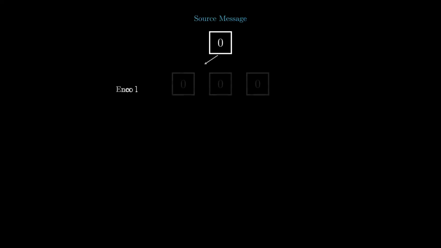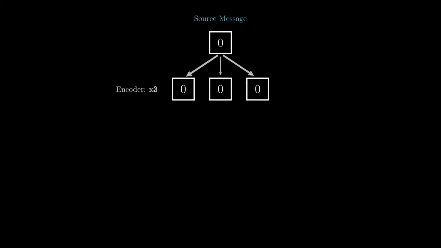To understand how we fight entropy in communication, let's look at the simplest strategy, the repetition code. Imagine we need to transmit a single bit of information, a 0, across a chaotic universe. If we send just one bit, it's fragile. So we introduce redundancy. We don't just whisper the 0, we shout it 3 times.